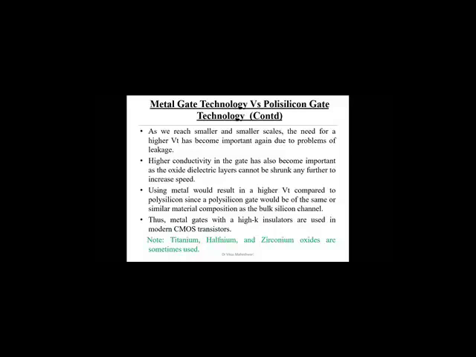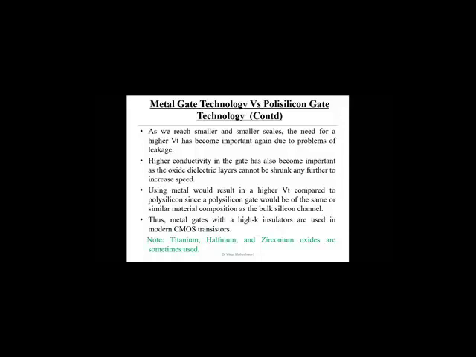So if we see the problem with silicon dioxide, it can't be shrunk beyond a certain limit. So we are using the high dielectric insulator. But this high dielectric insulator oxide layer is not compatible with polysilicon, because earlier polysilicon was used as a gate electrode and silicon dioxide was used as the oxide layer or thin oxide. If we see, both are fabricated using silicon. The polysilicon and oxide junction was a homo junction. But once we move towards the high K dielectric insulator as the oxide layer, it creates problems with the polysilicon.